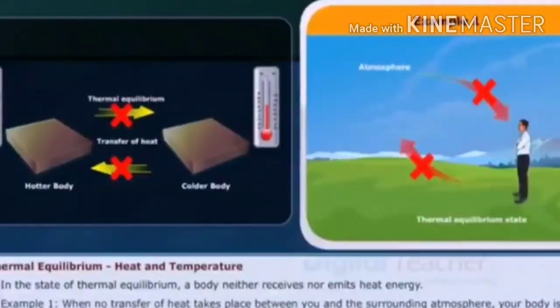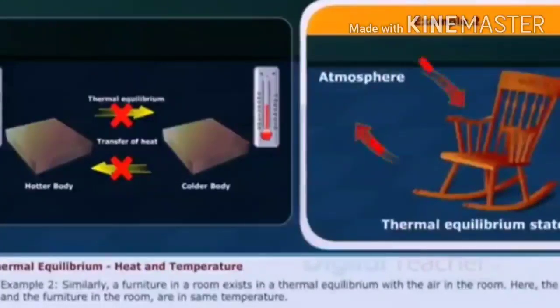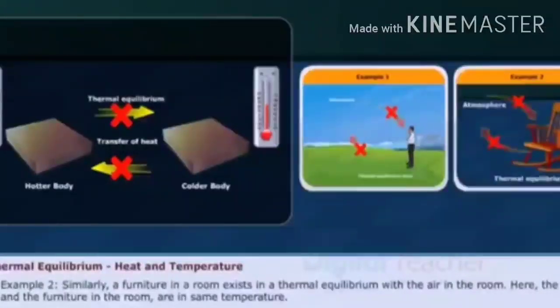In summer, as the temperature of the atmosphere is high, you feel hot as your body gains heat, and in winter, your body loses heat to the atmosphere, so you feel cool. If there is no exchange of heat between the atmosphere and your body, you feel normal. In the same way, the furniture in the room will be in thermal equilibrium with the atmosphere.